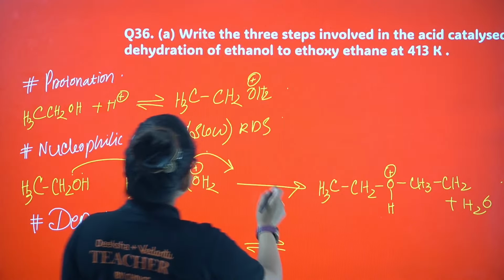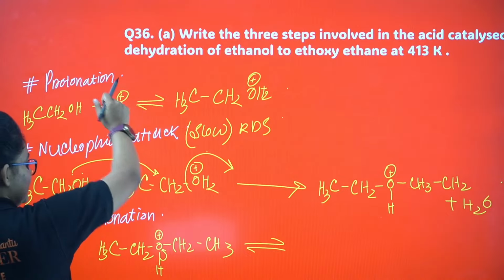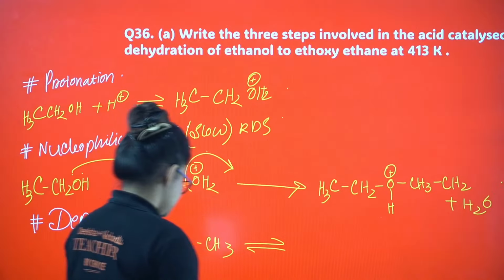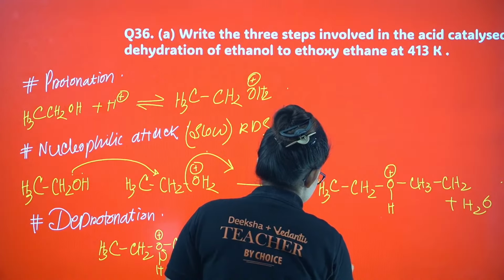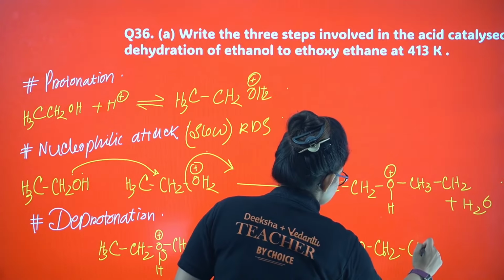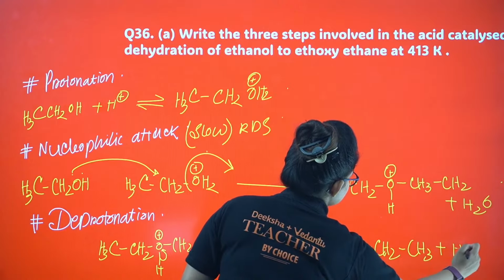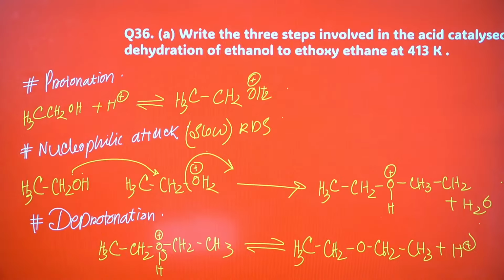The H plus was used only as a catalyst, a very small amount of H plus is used here. That is coming back again in the last step. So you end up with ethoxyethane, CH3CH2OCH2CH3, along with that H plus. This H plus will be used again. Just let me know if you understood this or not.